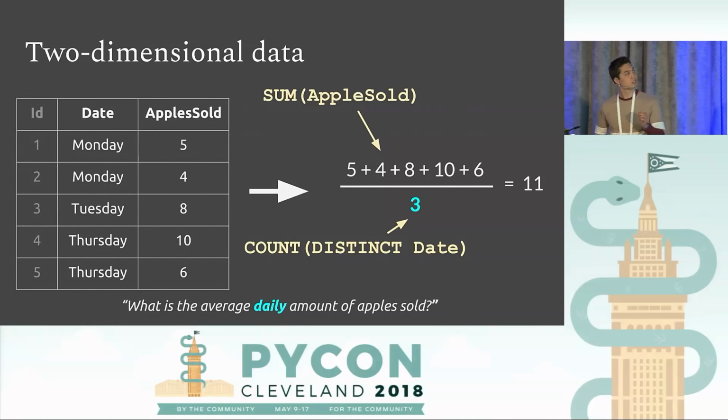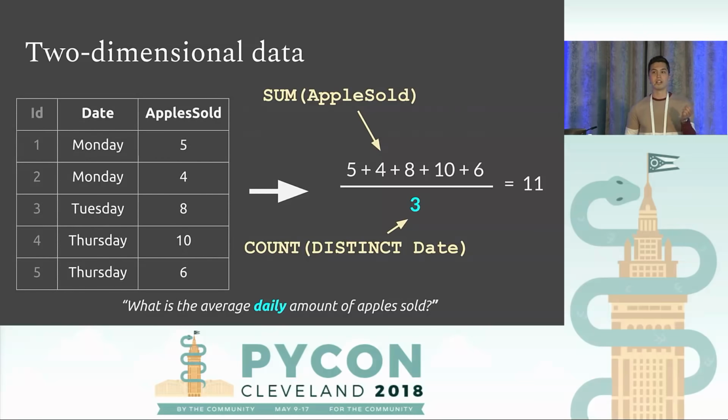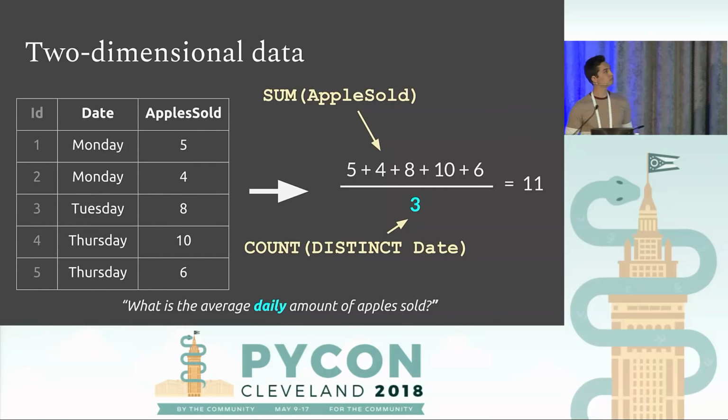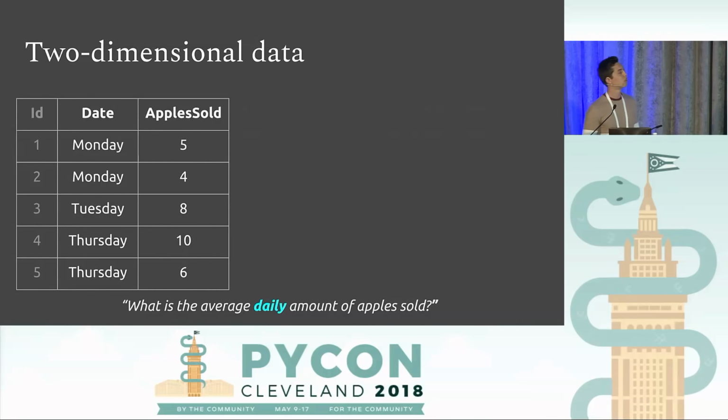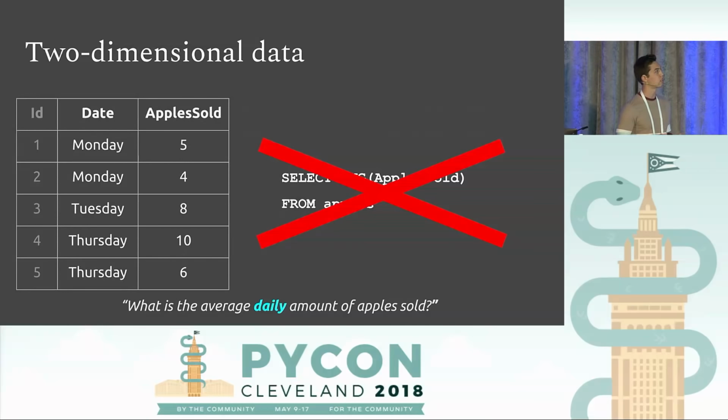This SQL is a little bit more nuanced. We get the sum in the numerator, but now our denominator has changed. It's count distinct date. So we're aggregating as before, but we're making sure that our denominator just has the unique values we care about. This would not work. This is what we had done before. This answered the previous question, but it doesn't answer this question.